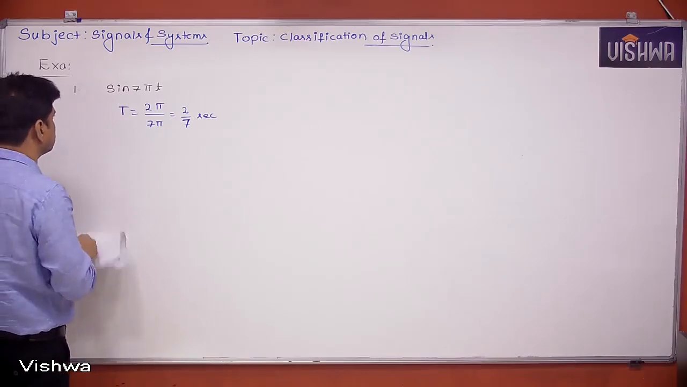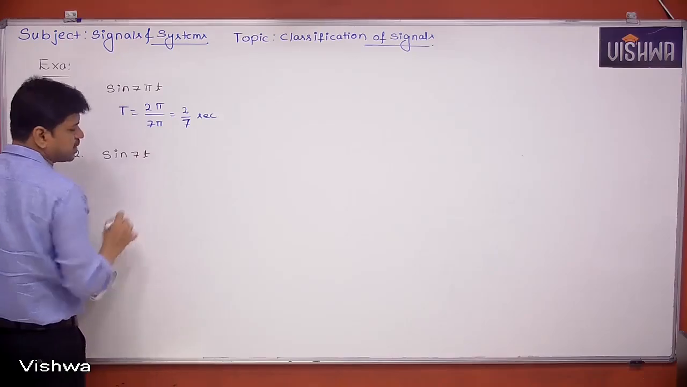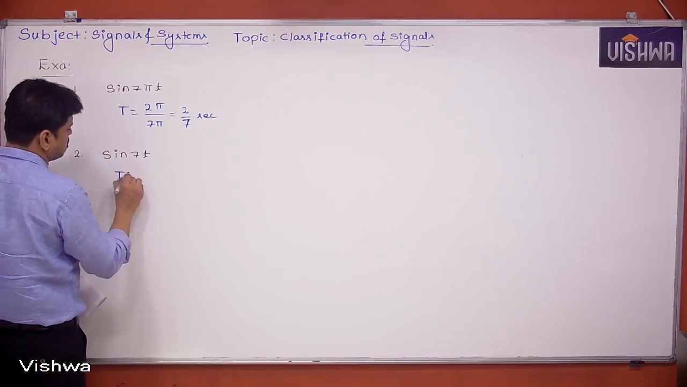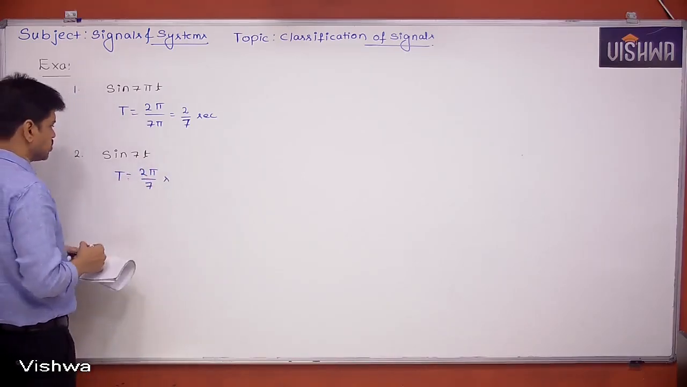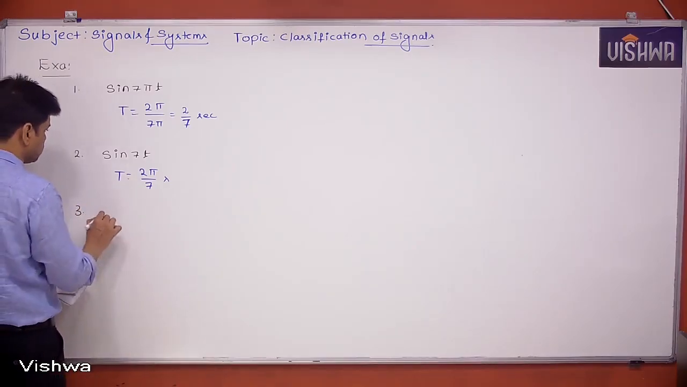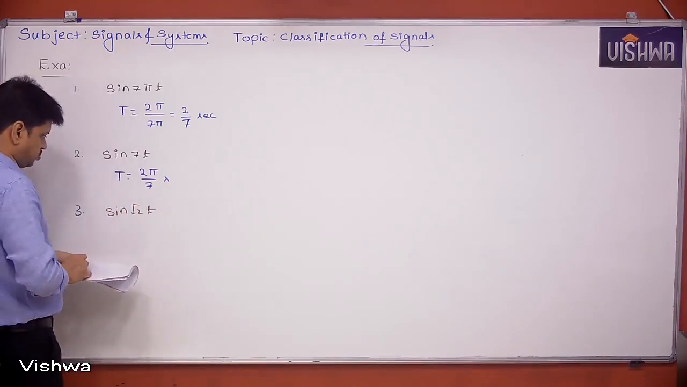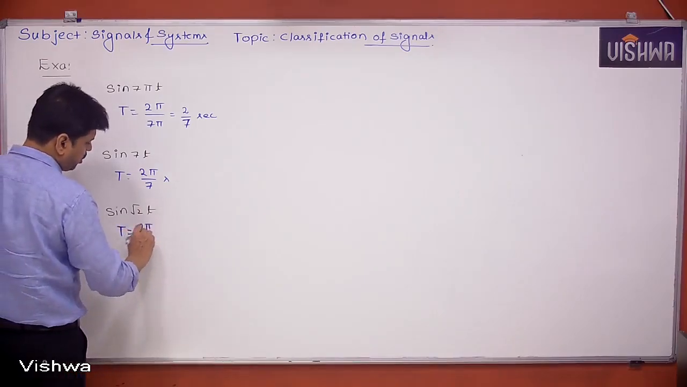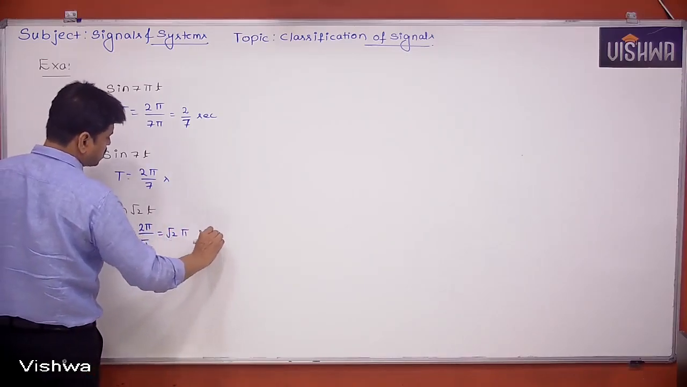Next, sine 7t. For this, what is the period? Directly by the formula 2 pi by omega naught, which is 2 pi by 7. Yes, this is an irrational number, still it is going to be the period of the signal. Third one, sine root 2 t. T is equal to 2 pi by root 2, which is root 2 pi. Yes, this is also allowed. So this can also be a period.